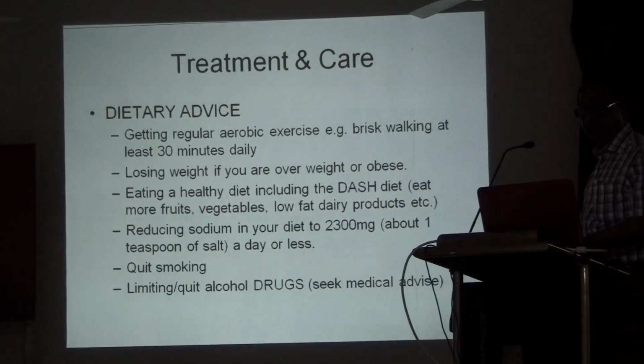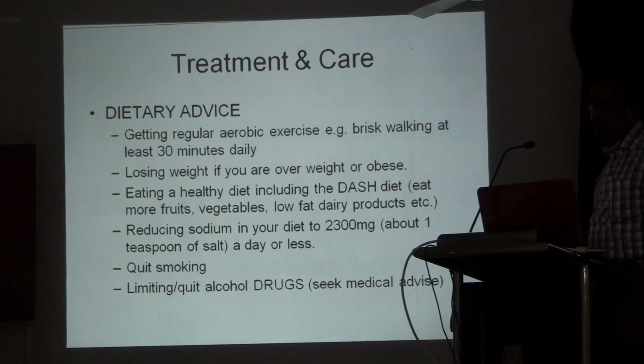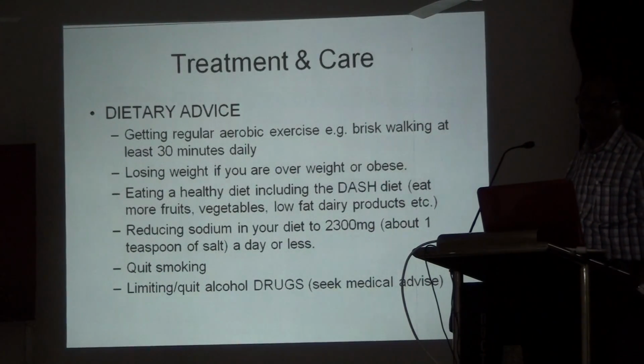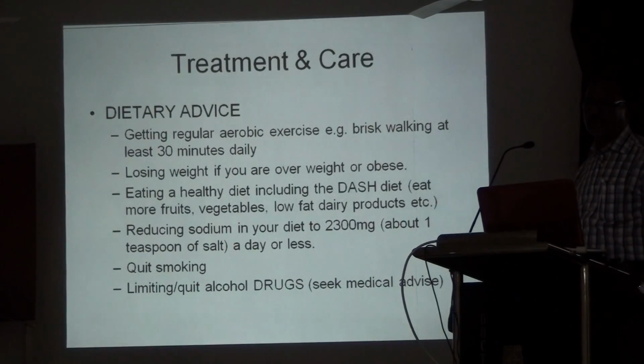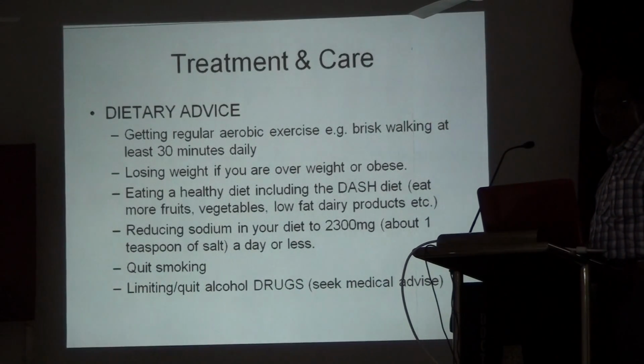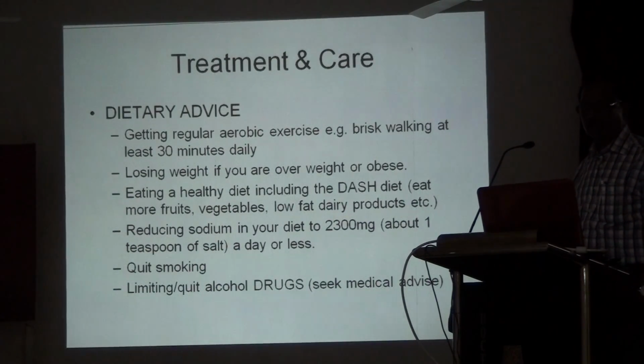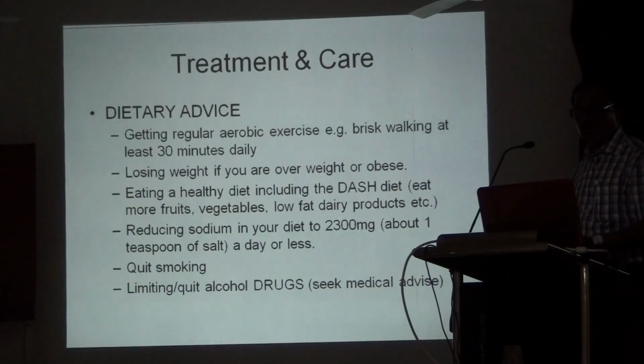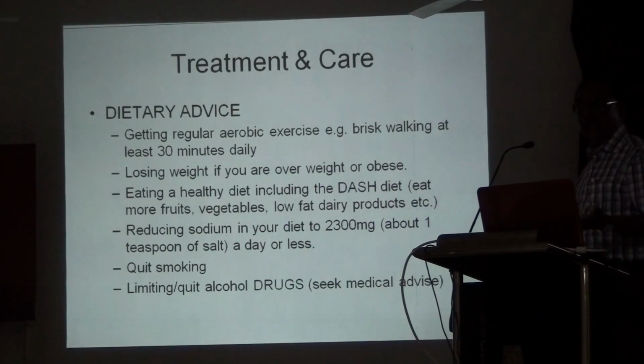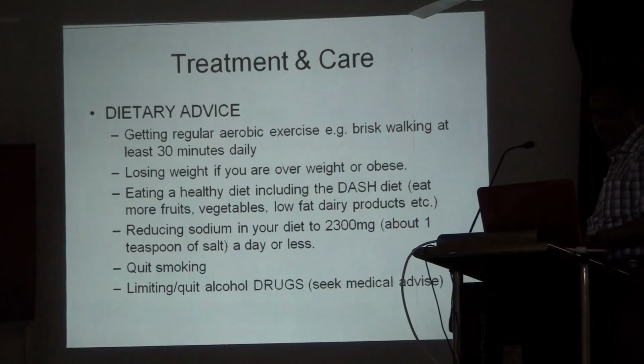So it is already covered. This is the dietary advice that you give. Get regular aerobic exercise, at least 30 minutes daily. That is quite important, more than running, jogging or bicycling; if you can do those, it is well and good. Lose weight if you are overweight or obese. That is diet. You should also reduce your sodium intake. Quit smoking. Smoking is quite important; it causes heart attack and hypertension and should be stopped.